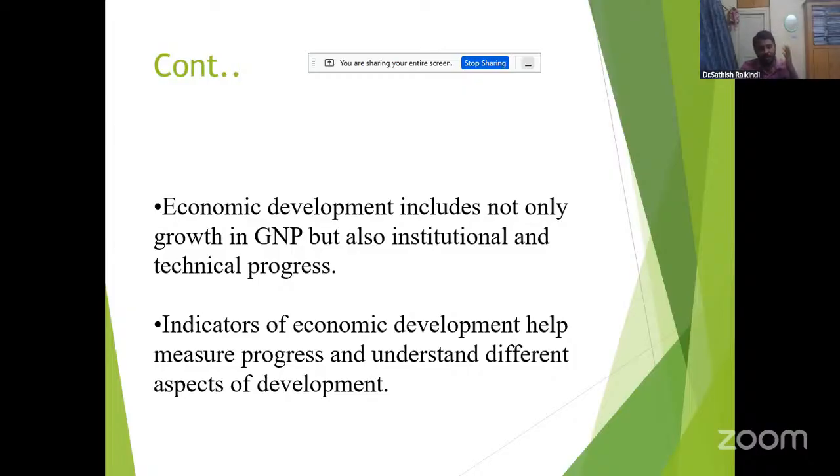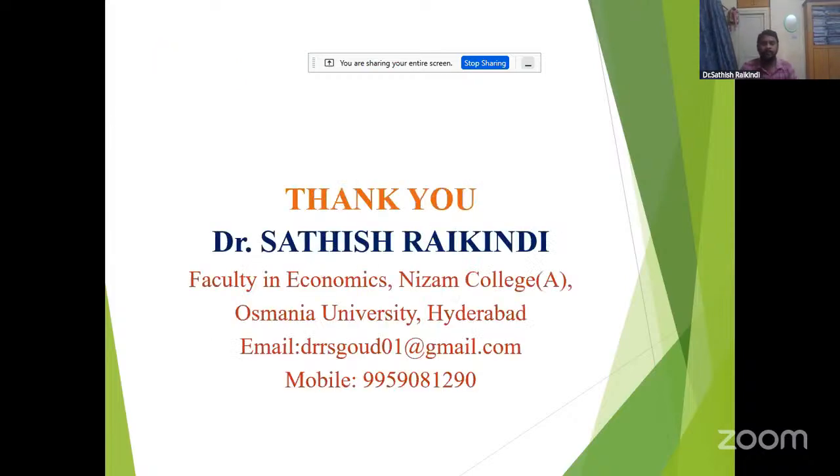HDI, HPI, MPI, GEI, GEM, SPI. These are all indicators for measuring progress and understanding different aspects of development. So that is the second unit, economic development.